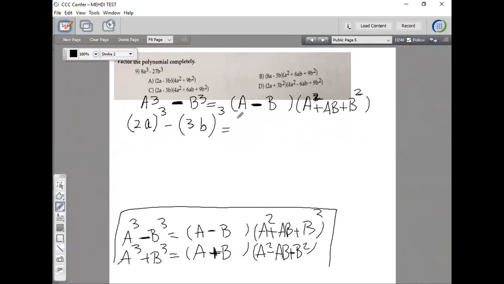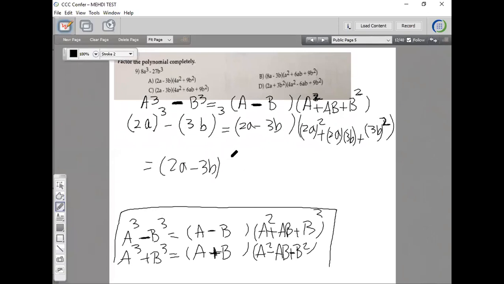So in this case, your first term is 2a. You put 2a here. Your second term is 3b. The sign is minus in between. Here you take the first term and square it: 2a squared. The last term, you take 3b and square it. And we know all the signs should be positive. The middle term would be 2a times 3b. So to factor this would be 2a minus 3b times 4a squared plus 6ab plus 9b squared. That's how you factor that.